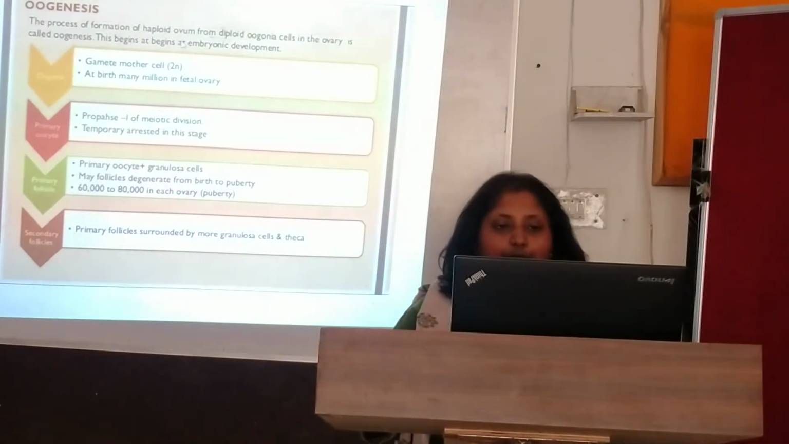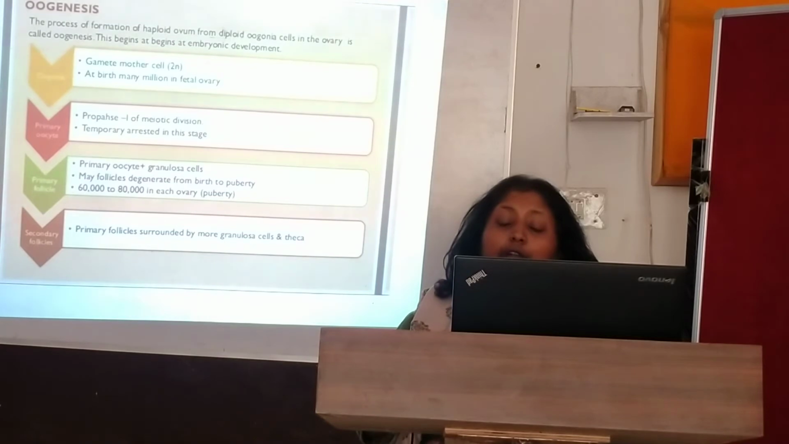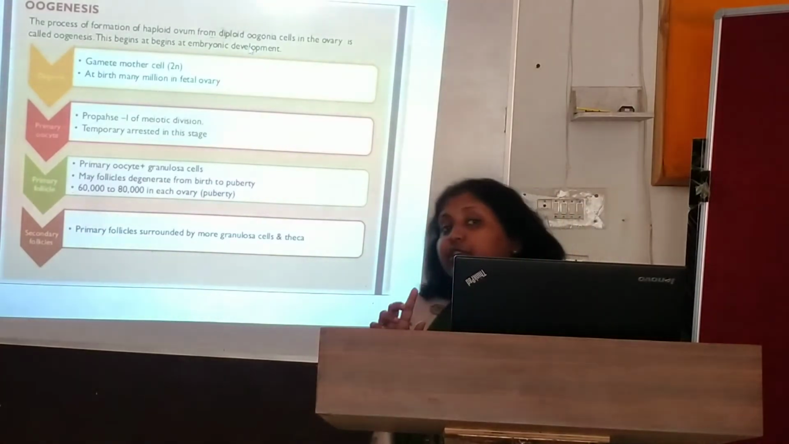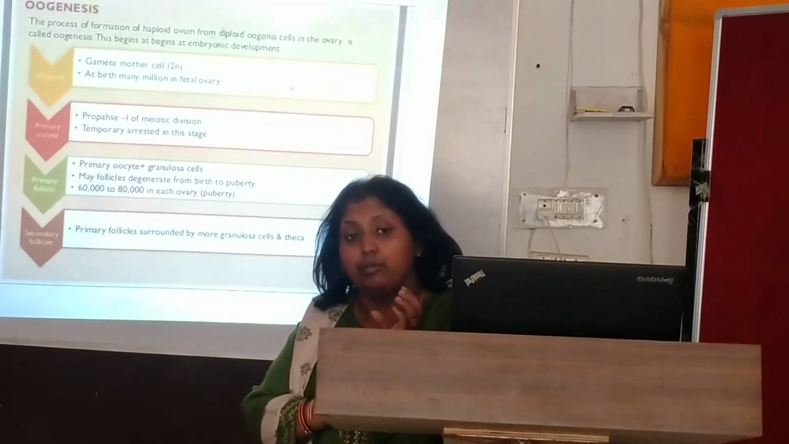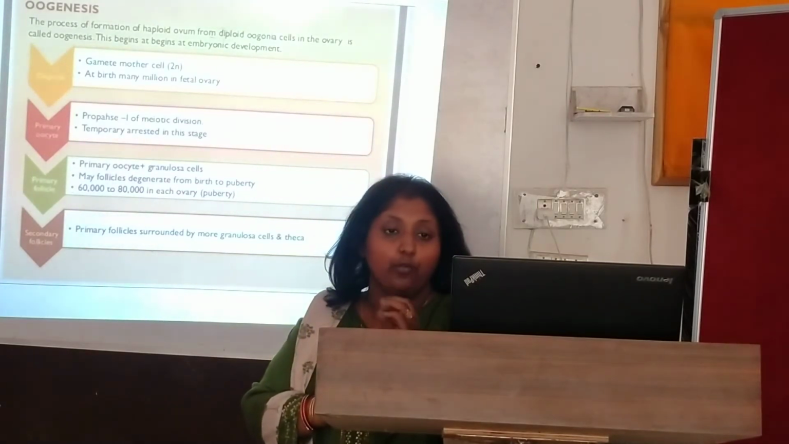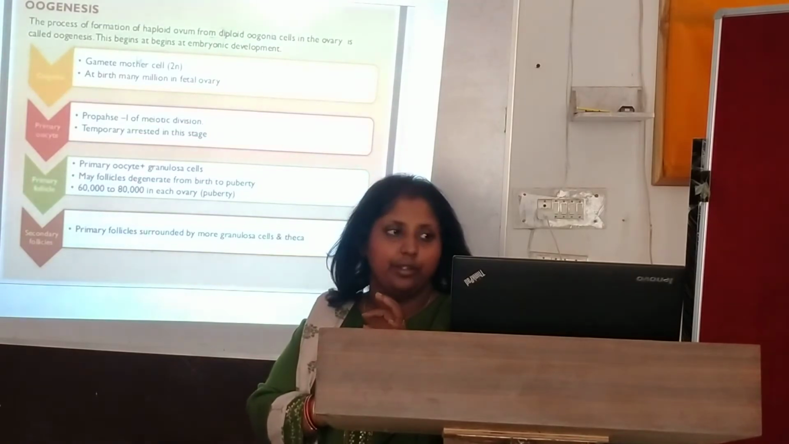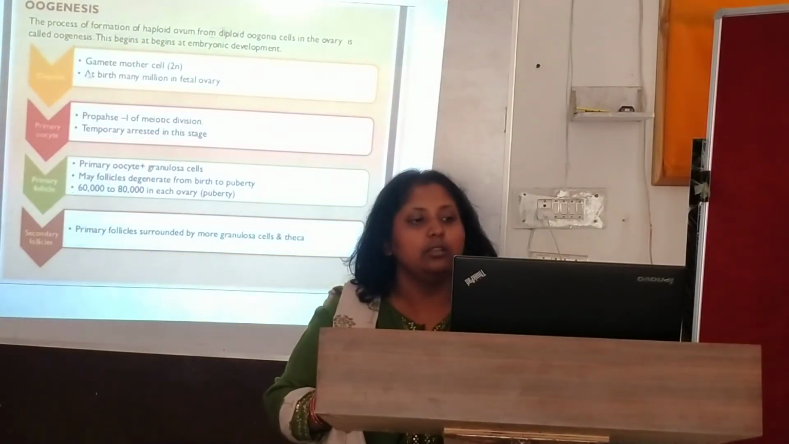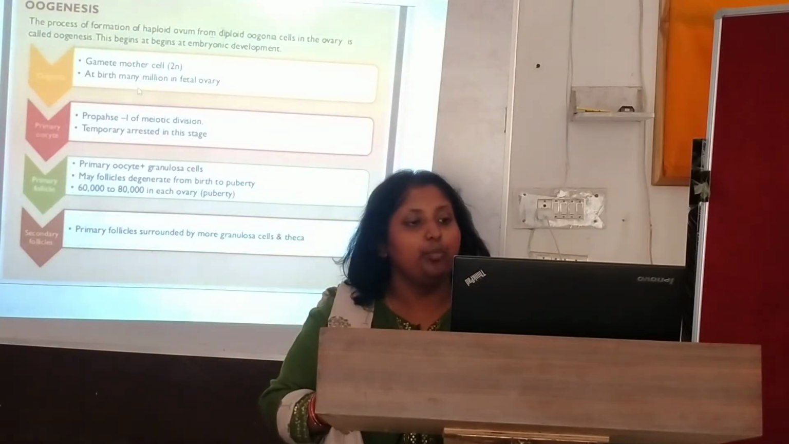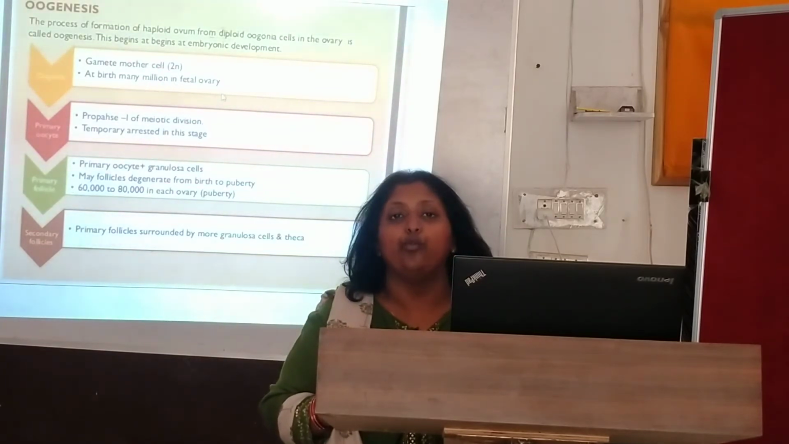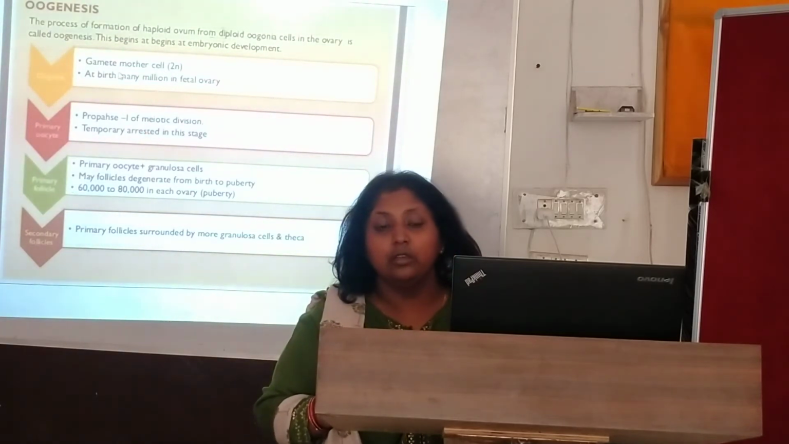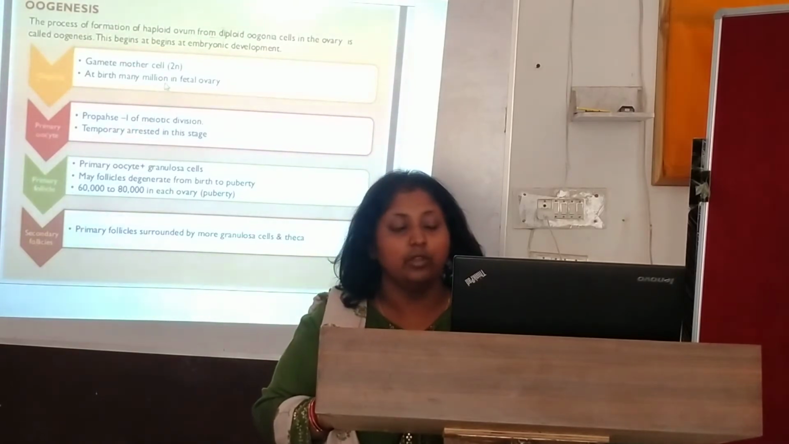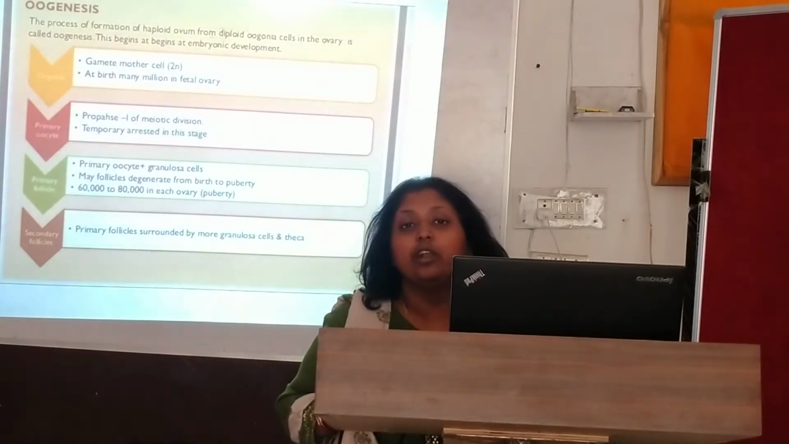Now let's come to the beginning of the embryonic development. I said it will not occur during the puberty of a female. It will start from the embryonic development, when a girl, when a fetus, is there inside the mother, in the womb. So here it is written, the embryonic development. The gamete mother cell, oogonia, is 2N. At birth, there are many millions in the fetal ovary. So when a girl child is born, she has millions in the fetal ovary.